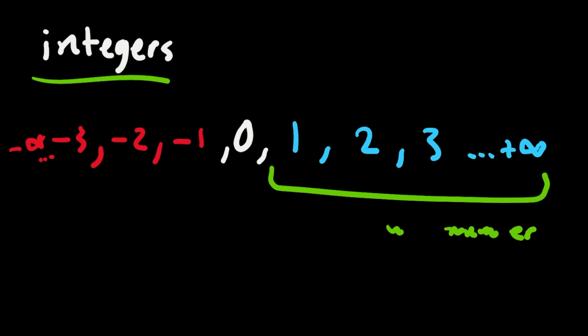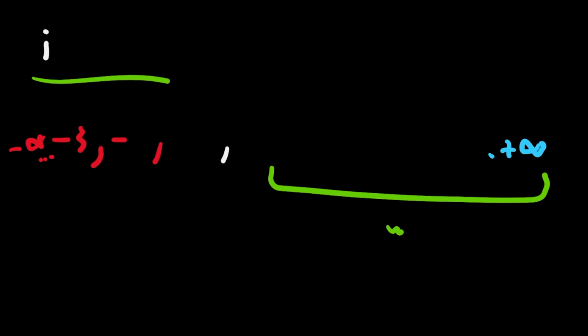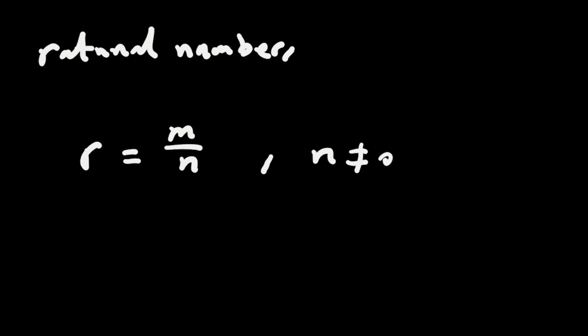Okay, let's see another type. The other type is rational numbers. Rational numbers are nothing but r equals m over n, such that n does not equal 0, and m and n are integers.